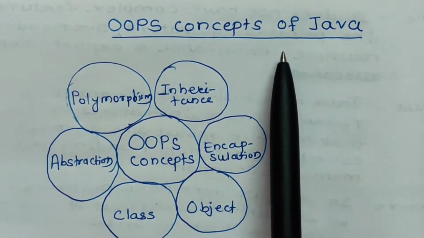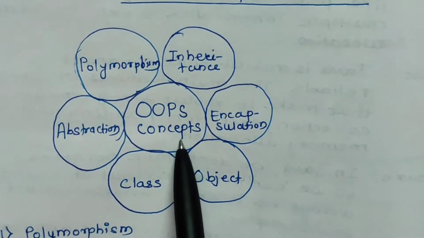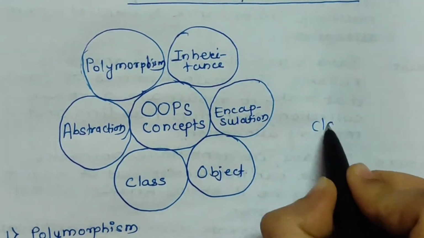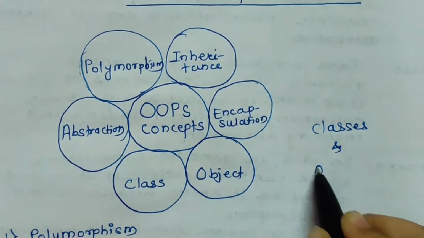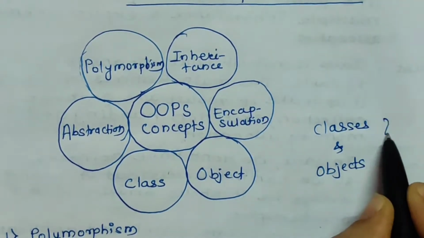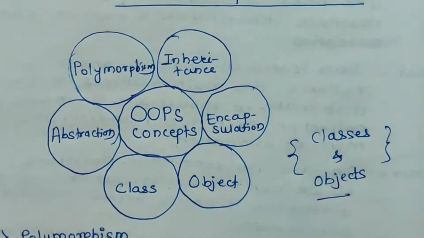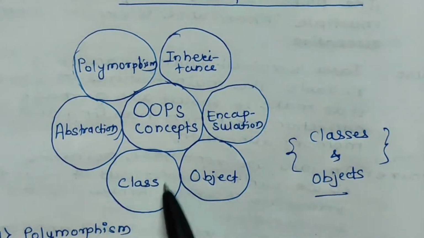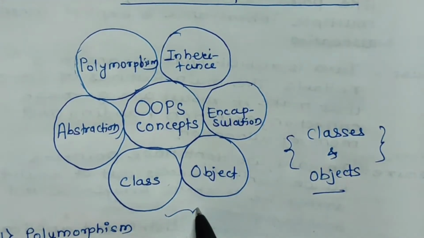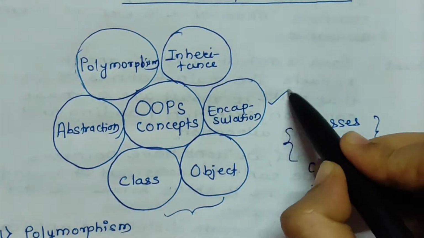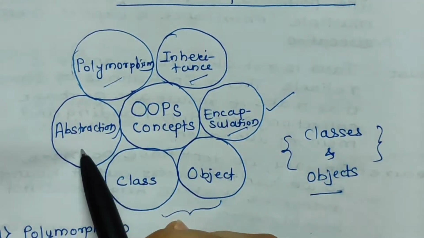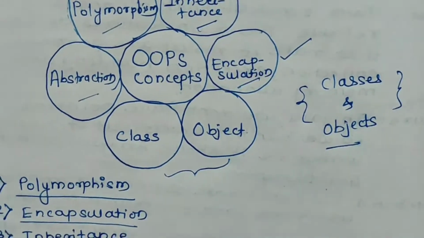Now we will start with object-oriented programming concepts. Like C++, Java also provides the concept of object-oriented programming. Object-oriented means classes and objects are included in a program, which we are discussing in detail. So OOPS concepts include classes and objects, and because of the use of classes and objects, Java provides encapsulation, inheritance, polymorphism, and abstraction. We are discussing each one by one.